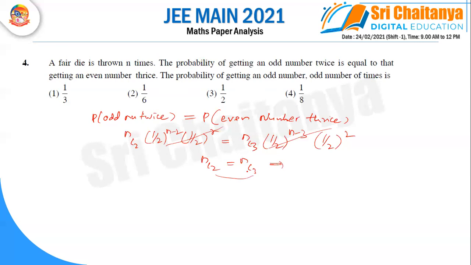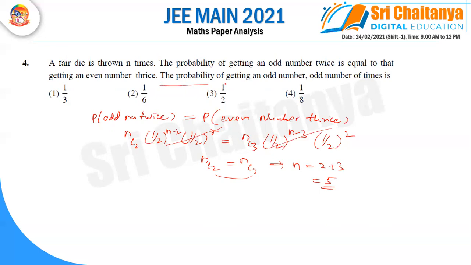But if r is equal, nCr equal to nCs, then you can write r equal to s. Otherwise, n is equal to r plus s. But here r is not equal to s. So we are writing n is equal to r plus s. So our answer will be 5. So that is the n value.